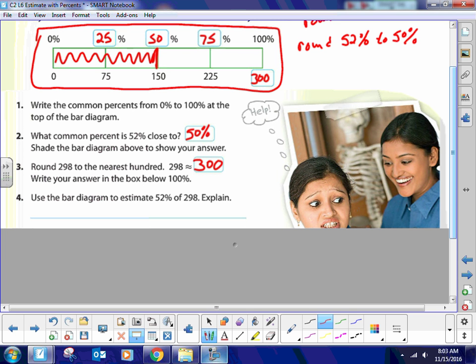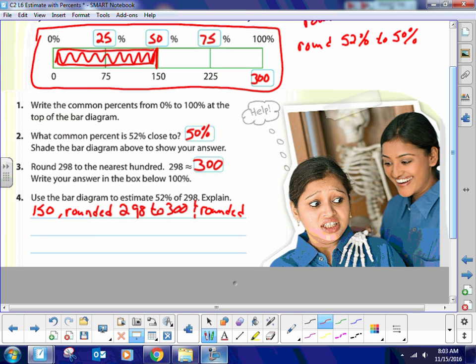Use the bar diagram to estimate 52% of 298. Now right here is where we did it. So we said that approximately 150 students like scary movies. Now it says to explain. What we did is we rounded 298 to 300 and we rounded 52% to 50%.